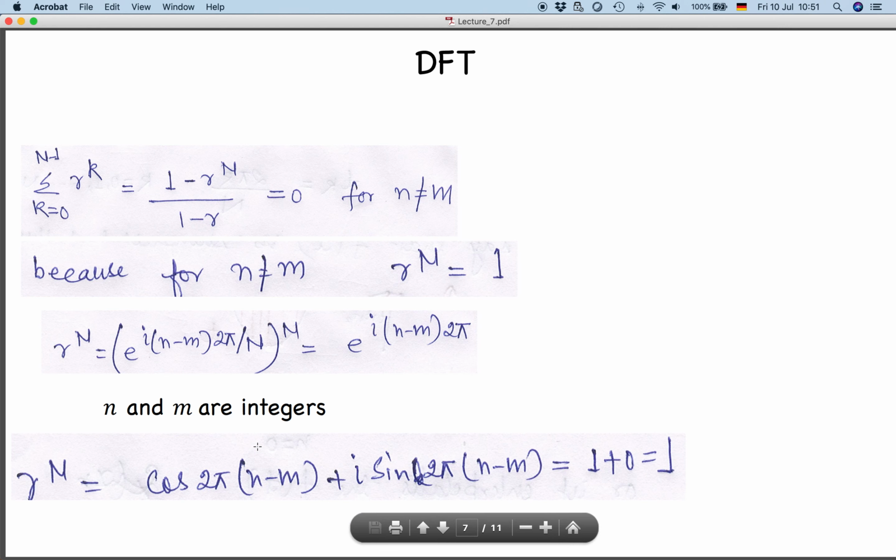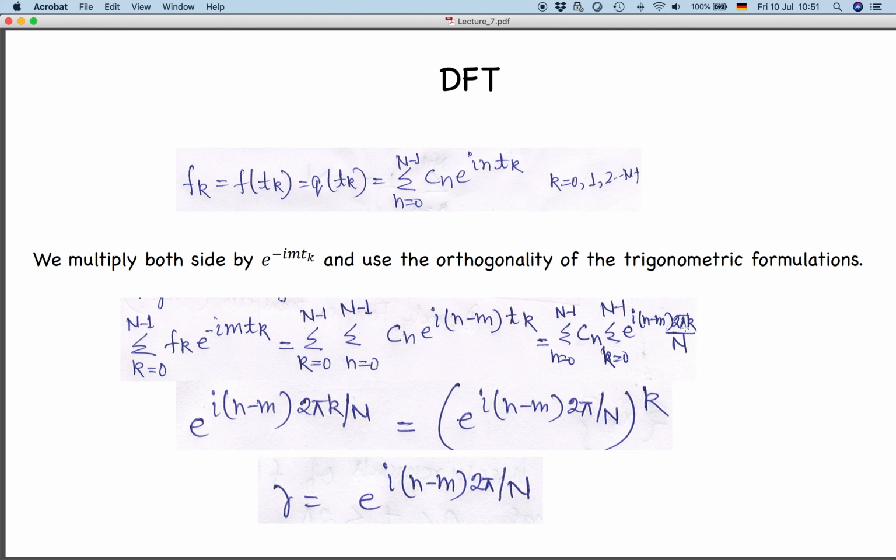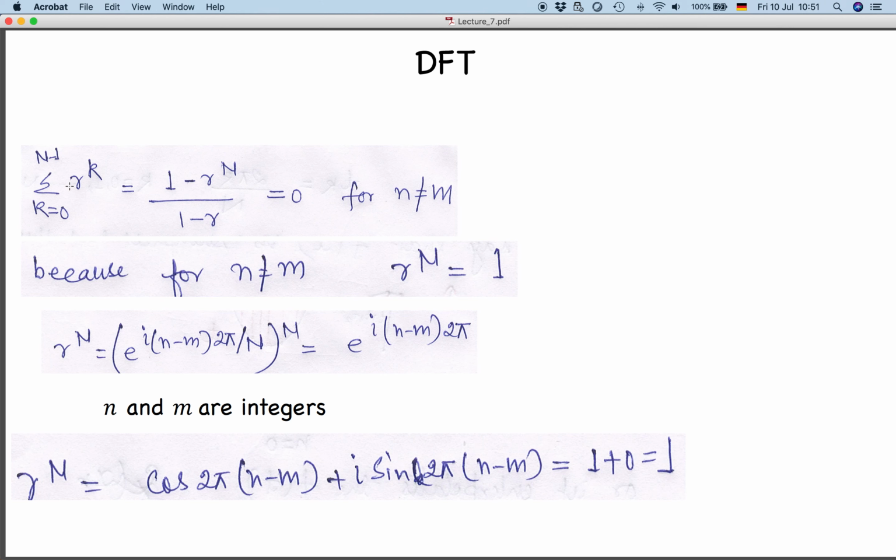So what I will get is the summation over k equal to 0 to n minus 1 of r to the power k, and this is again a geometric series, so the sum of this will be 1 minus r to the power n divided by 1 minus r.